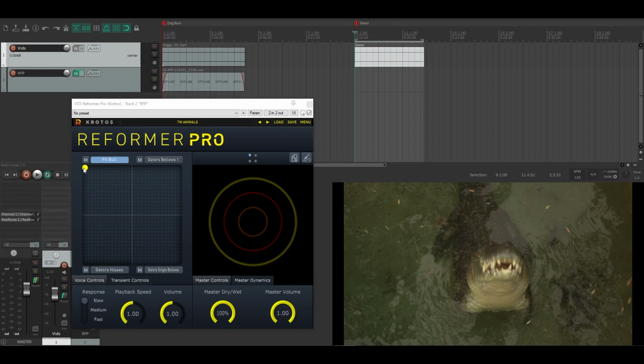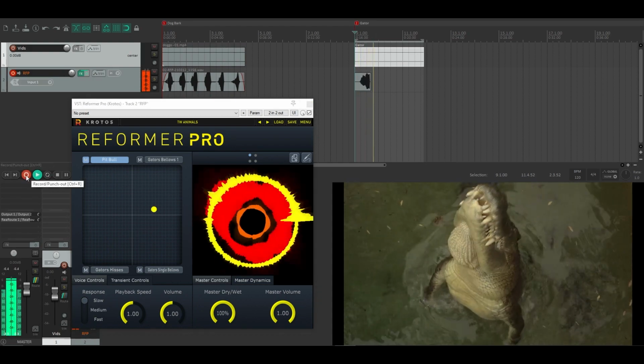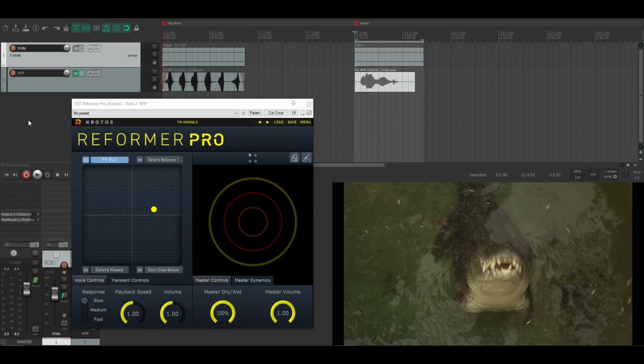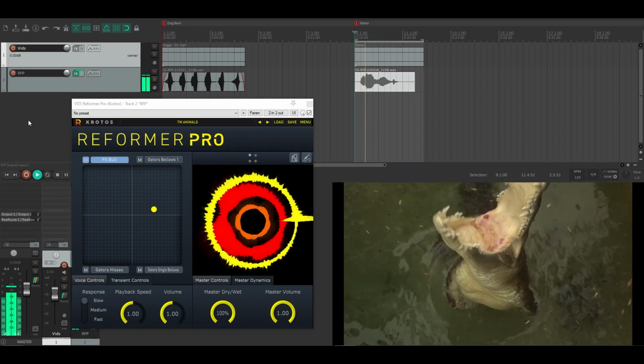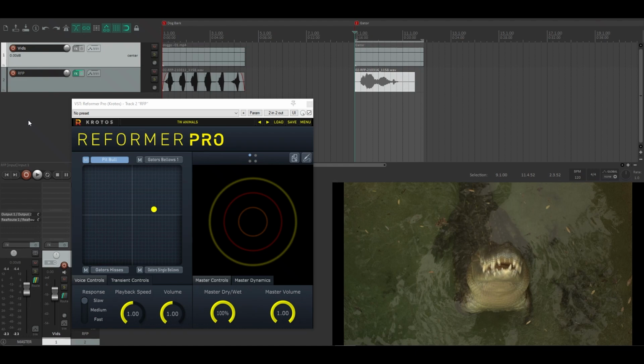As you can see here, I've gone and analyzed 3 different libraries, the Gator Bellows, Gator Single Bellows, and the Gator Hisses. And if I move my marker into the middle here, I should get a little bit of all of them, and then I can perform along with the alligator in real time. Now let's hear how that sounds on its own. And that's how quickly you can do a performance of a gator with Reformer Pro and your own library.